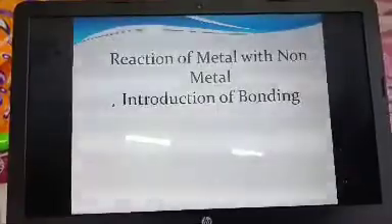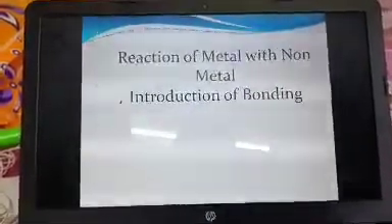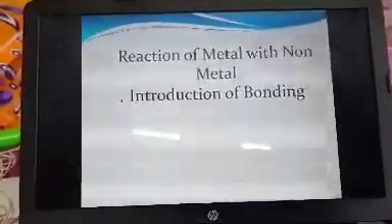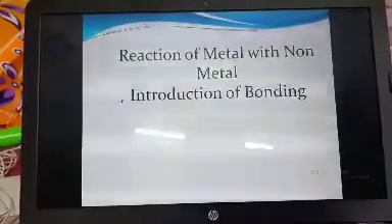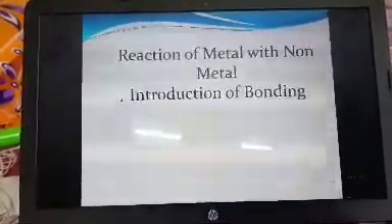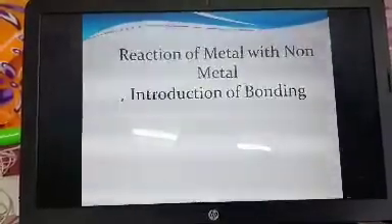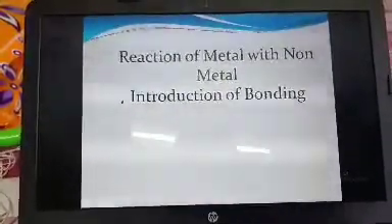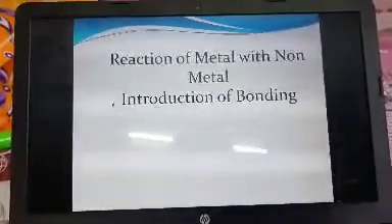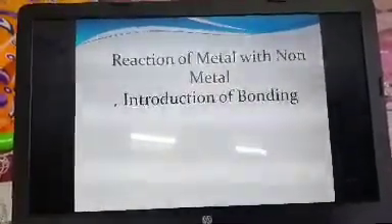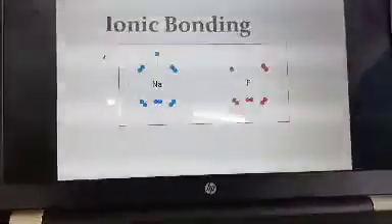Similarly, non-metals which have 5, 6 or 7 electrons in their outermost shell will gain 3, 2 or 1 electron to get stability. As a result, they will form tri-negative, di-negative and mononegative anions, and that's why non-metals are considered electronegative in nature. Now I will be starting the ionic bonding here.